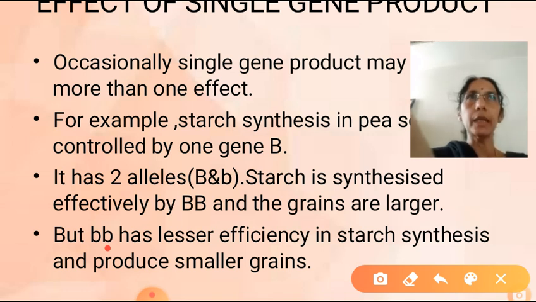Which character we have taken? In case of pea seed, starch synthesis is the character we have taken. It is controlled by how many genes? Only one gene. This gene has how many alleles? Two alleles. One is capital B, dominant allele. Small b is the recessive allele. Under homozygous dominant condition, that is capital B, it produces large starch grain. Under homozygous recessive condition, it produces smaller starch grain.